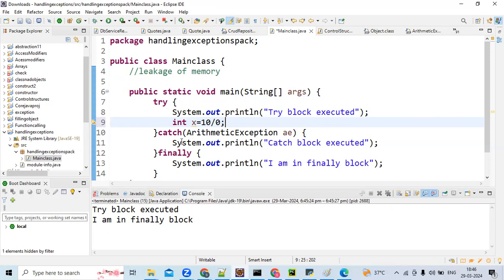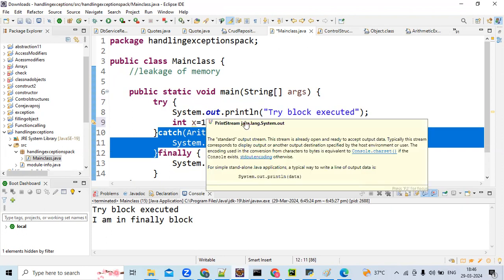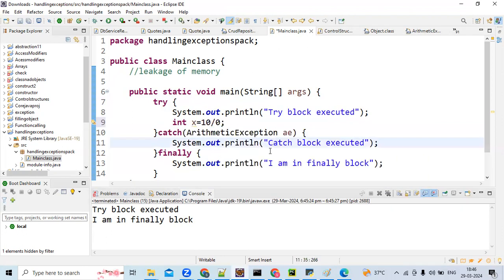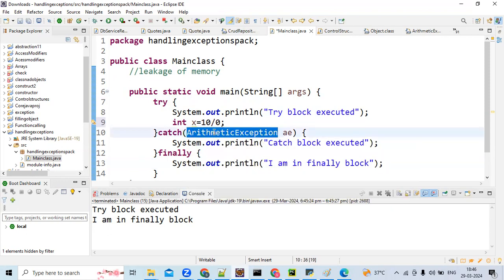See, Sumant, here in line 9 we are getting an exception, so it is caught by this catch block. The try block is executed, this catch block executed will also print, and finally will definitely print. So if the exception is not raised, the finally block is executed. If the exception is raised and caught, then also the finally block is executed. Now let me run the code.